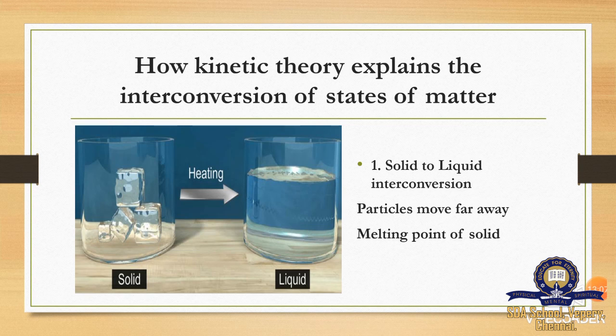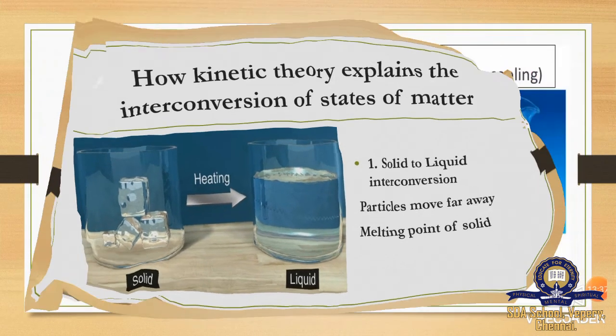So in solid to liquid interconversion, the solid is heated, so the temperature will increase, the particles will vibrate more and more vigorously and move far away from their fixed positions, and this point is said to be the melting point, and so the solid will become liquid. So you would have understood how the solid will be converted into liquid.